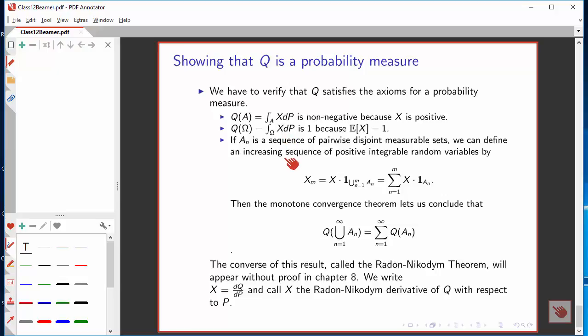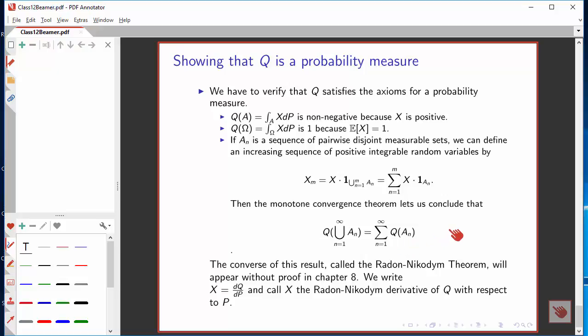Finally, and this is the one that's so hard I'm omitting the details, a probability measure has the property that if you have a set of disjoint measurable sets, the probability of the union of those sets is the sum of their probabilities. This is proved in Jeanblanc, and we can conclude by the monotone convergence theorem, though I've left out some steps here, that the new probability measure applied to a countable union of disjoint sets is the sum of the probabilities.